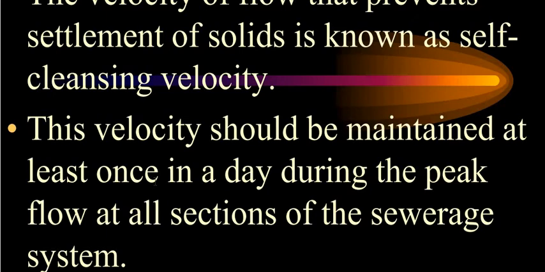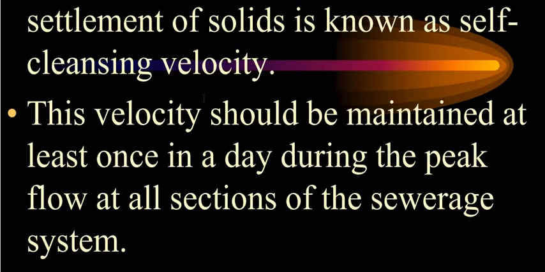Otherwise the less discharge of the sewage will not have that much force, it will not have the velocity to carry all the waste which is present in the sewage.